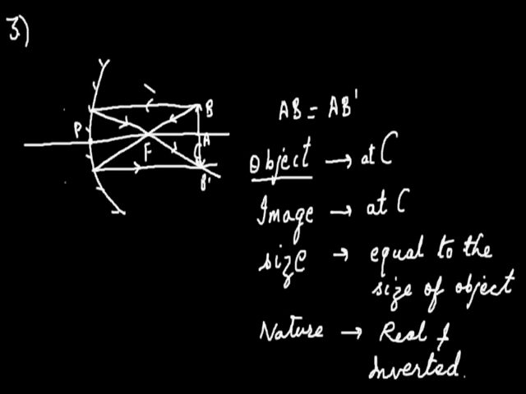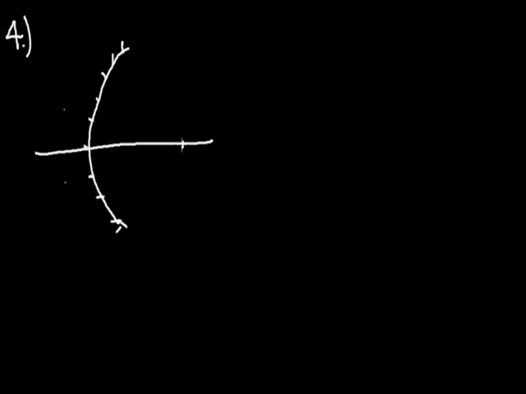Now, let's consider the next case, which is what happens to the image of the object if the object is located in between the point F and the point C. Let us consider that this point is C, this point is P, that is pole, and in between these two points we have the focus F.